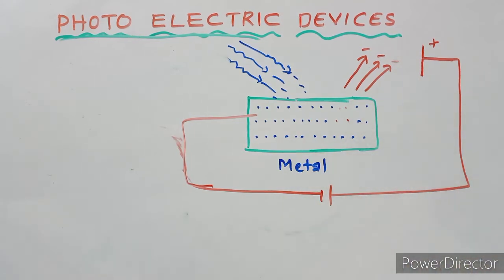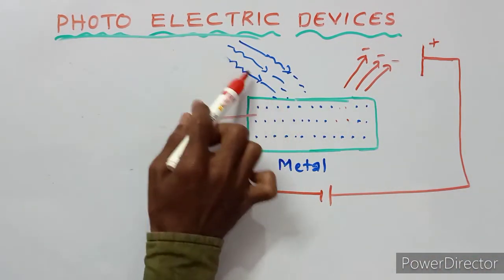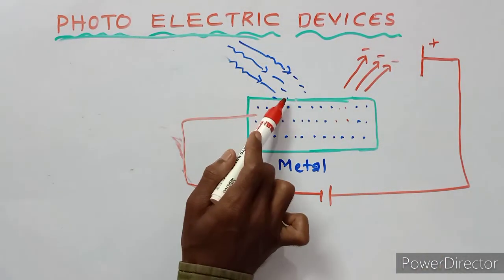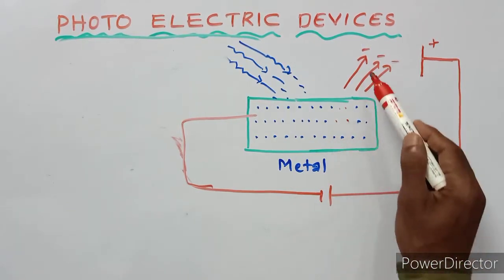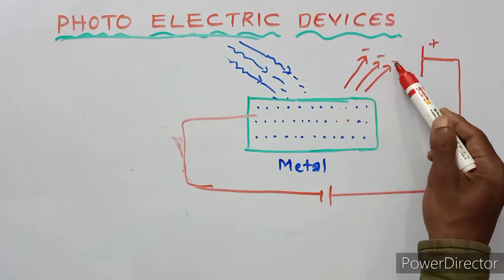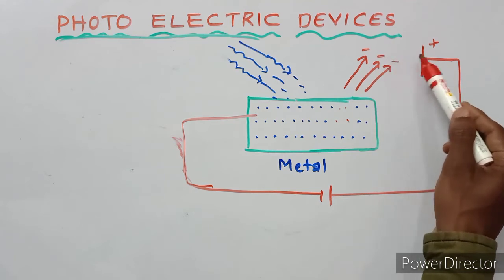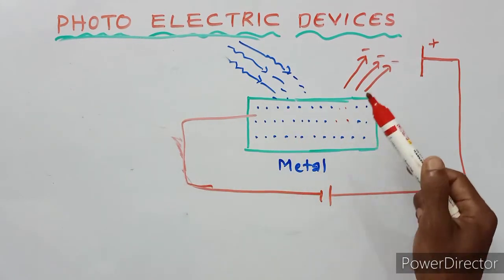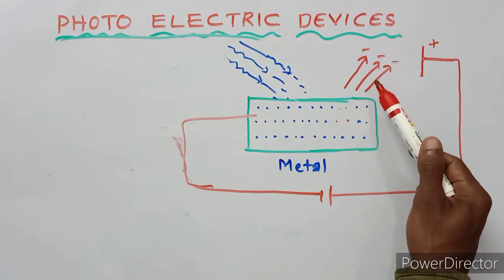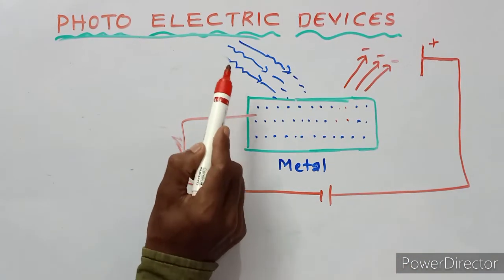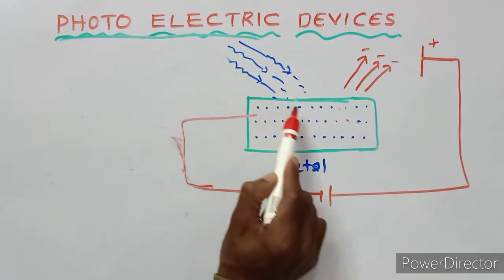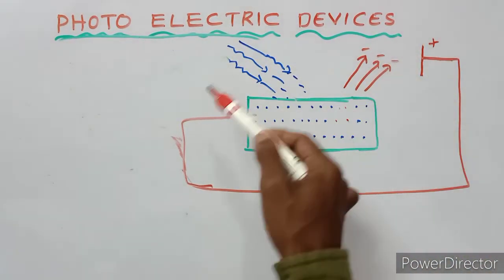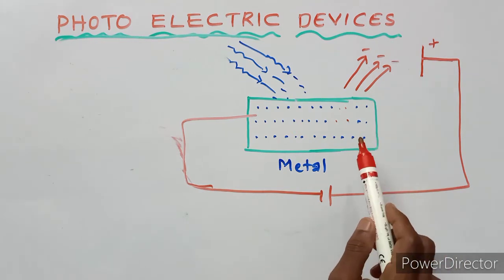So this is the photoelectric setup. The light energy incident on the metal is converted into electricity, attracted by the positive plate. This light energy is converted into electrical energy. This phenomenon is called the photoelectric effect.